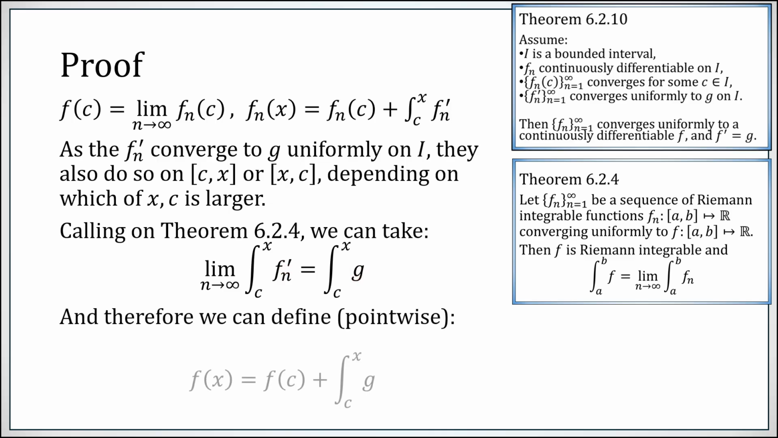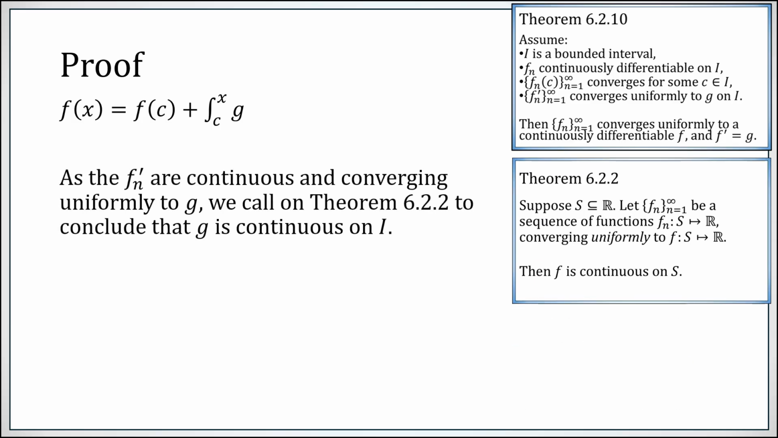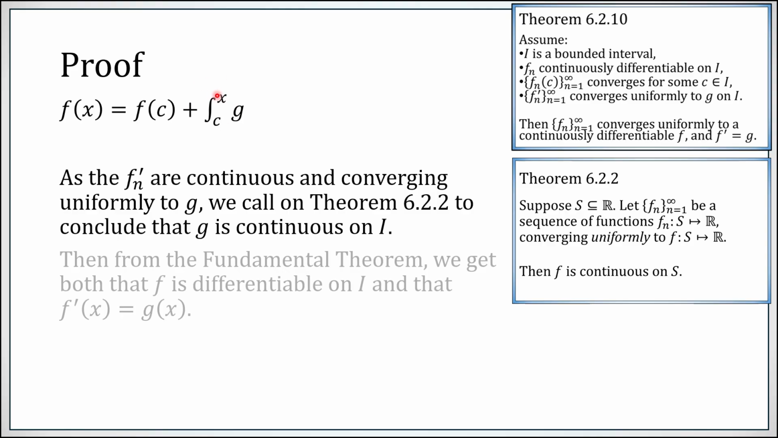Therefore, we can define for every point, f of x is now defined to be the limit as n goes to infinity of this quantity on the right, which is simply f of c plus this integral of g. So here's how we have defined our function f of x. It is f of c plus the integral from c to x of g, where g is that uniform limit of the fn primes. The fn primes are continuous and converging uniformly to g, therefore g is continuous. In other words, g is integrable.